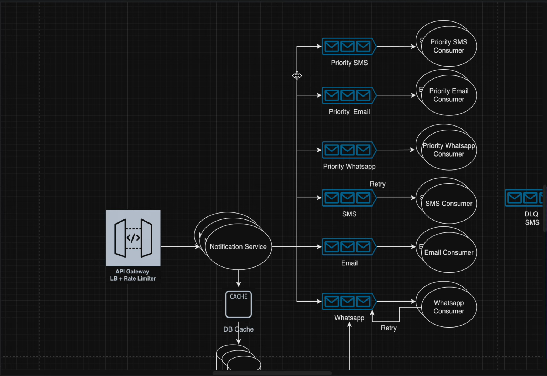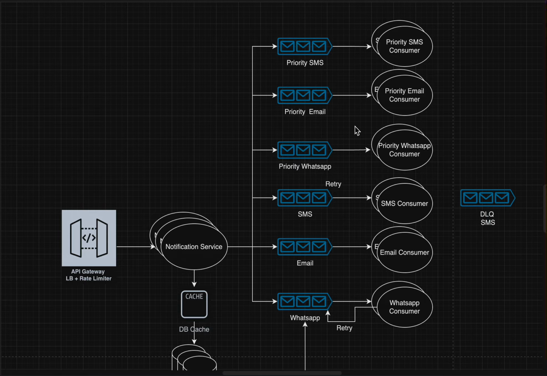I don't think so, because if we were not able to send out this OTP, the user doesn't want it in future, because this OTP might have expired. So we don't really need dead lettering here. Similarly, for email and WhatsApp also, so I will not keep this dead letter queue.